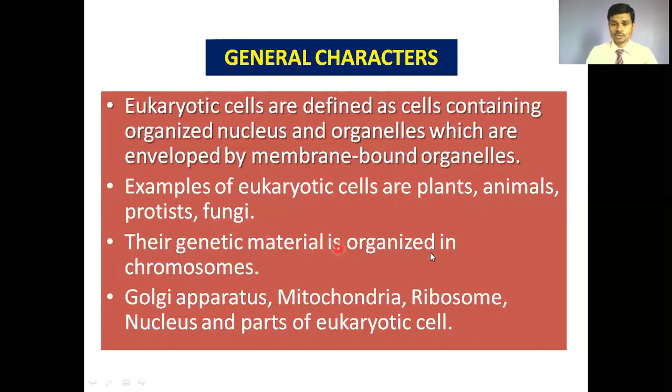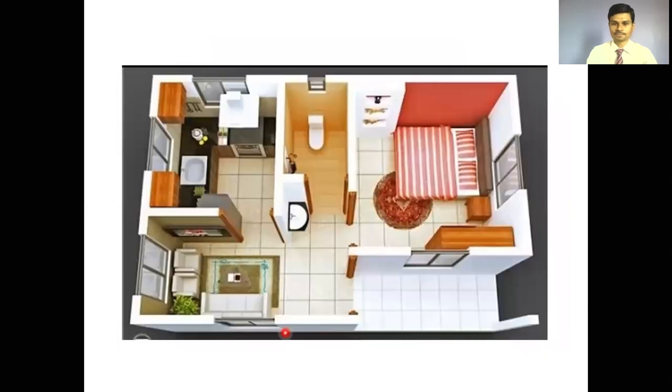The genetic material of these eukaryotic cells is organized into chromosomes. These chromosomes are present in the well-defined nucleus. Some membrane-bound organelles are present, like the Golgi apparatus, mitochondria, and ribosomes. In eukaryotic cells, ribosomes are of 80S type. These are some parts of the eukaryotic cells.